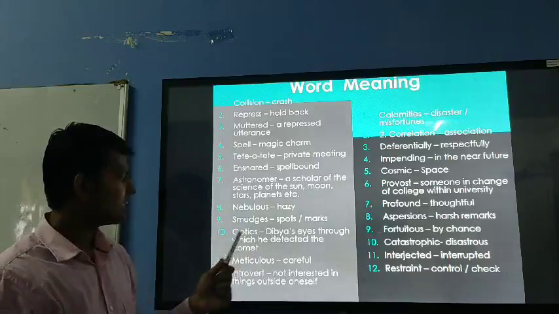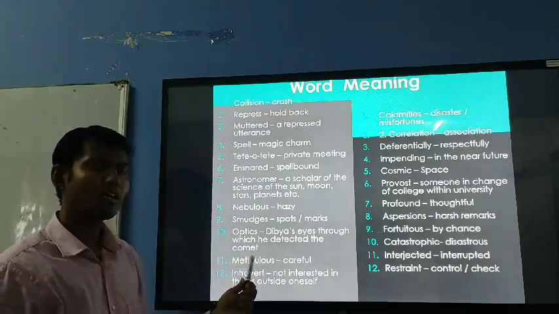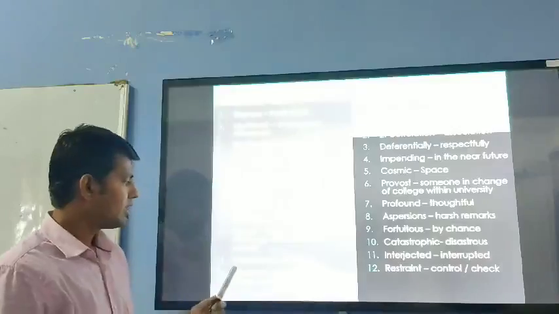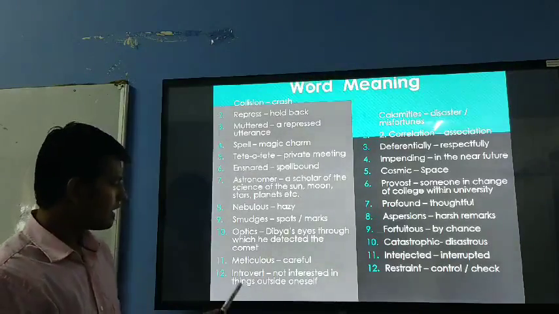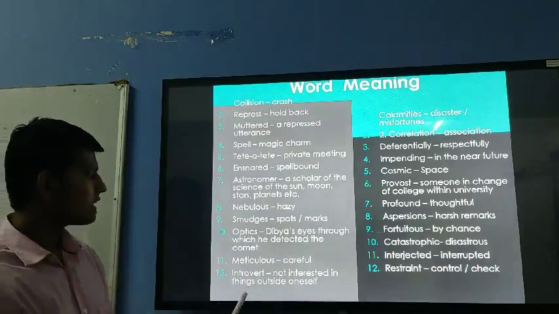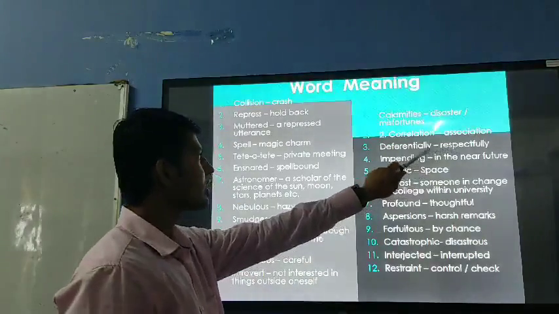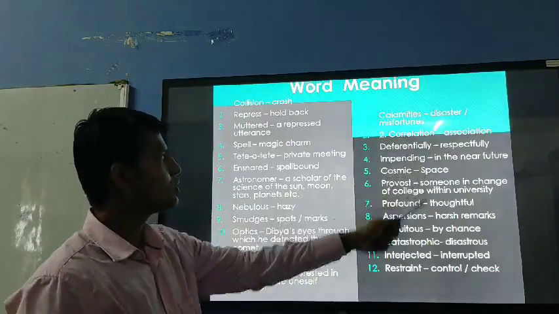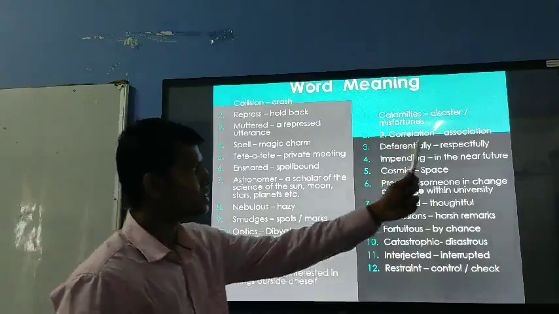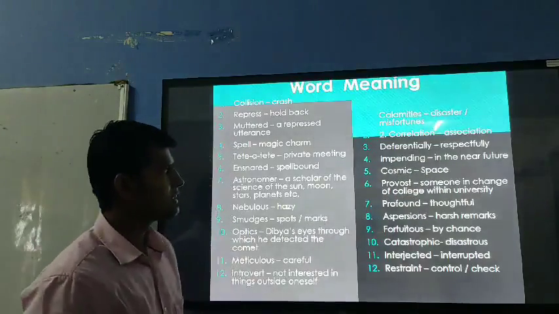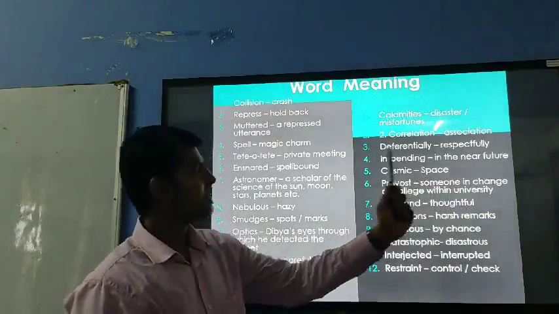Optics means Divya's eyes through which he detected the comet, that is called optics. Meticulous means careful. Introvert means not interested in things outside oneself. Calamities means disaster or misfortune. Correlation means association. Deferentially means respectfully.